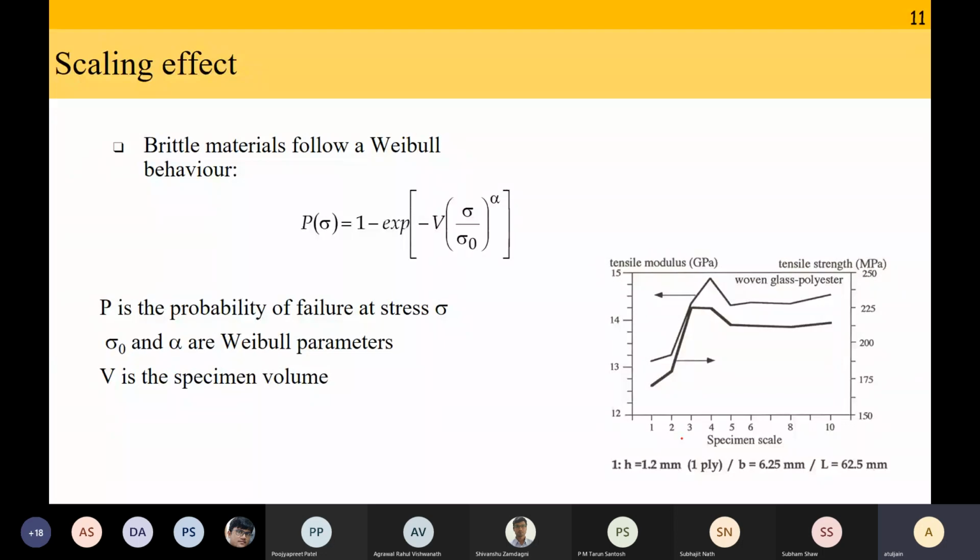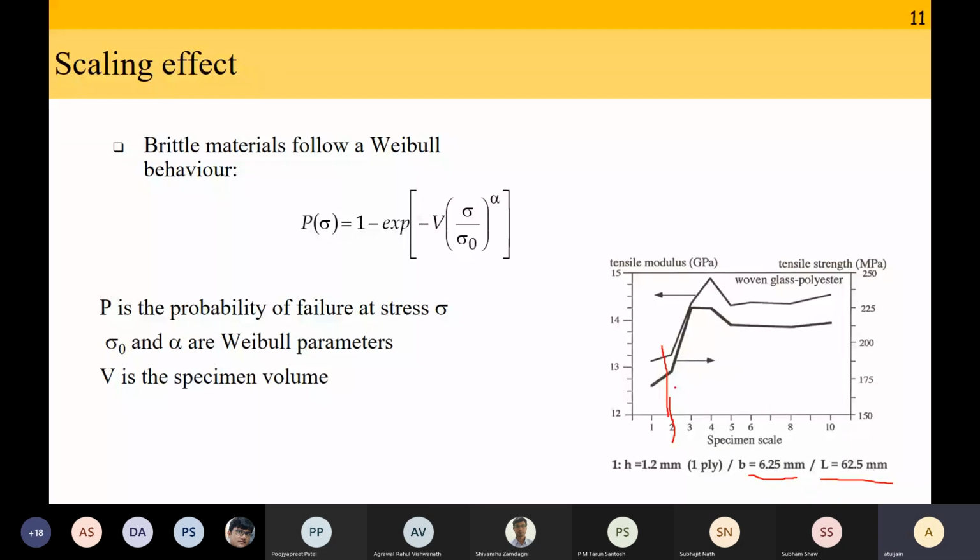When you have a Weibull distribution, the specimen scale becomes very important. Let's say I have a unidirectional carbon fiber composite and I want to test it. If I have a very small specimen size, let's call it the specimen scale, which is length by breadth, then both the modulus and the strength values will be low.